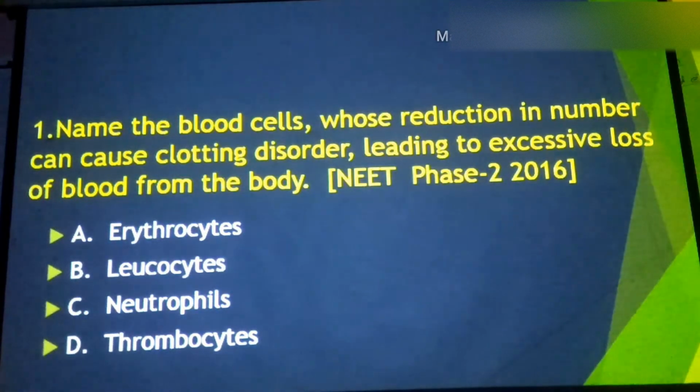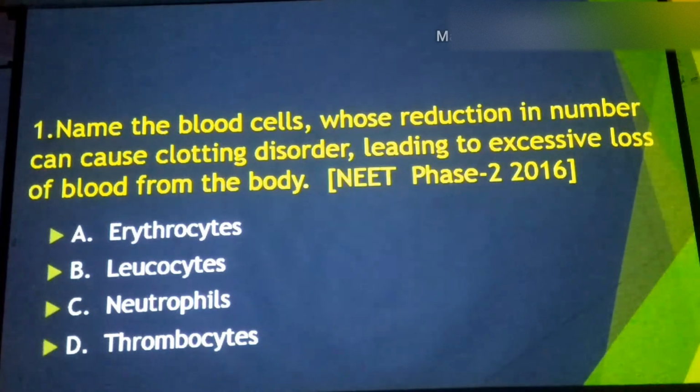So see here, this is the first question, and this question was asked in NEET phase 2. Name the blood cells whose reduction in number can cause clotting disorder leading to excessive loss of blood from the body. So here it is known for us that clotting of blood is the mechanism concerned with